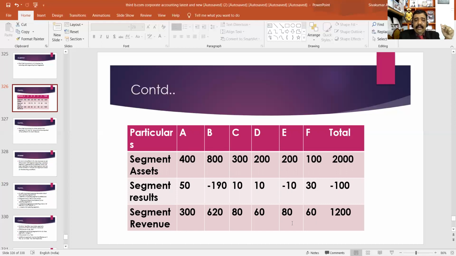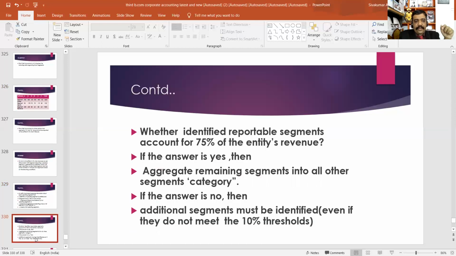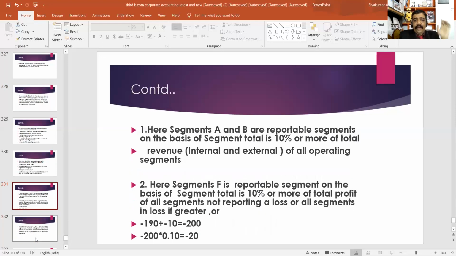The total revenue is 1,200, and 620 is more than 10% of 1,200. Now we may conclude that segments A and B are reportable segments on the basis that segment total is 10% or more of total revenue, including external and internal, of all operating segments.